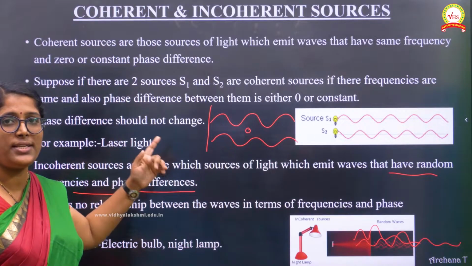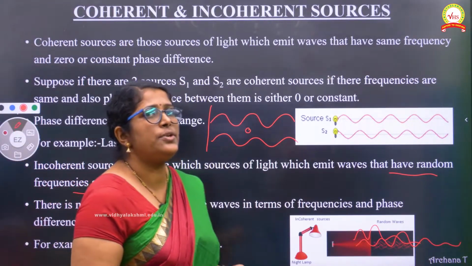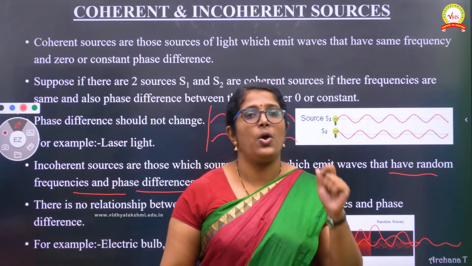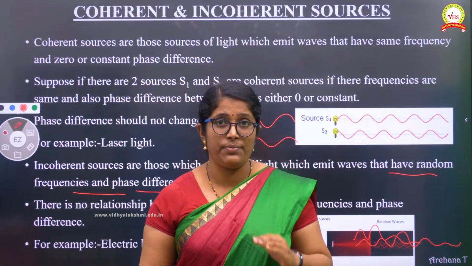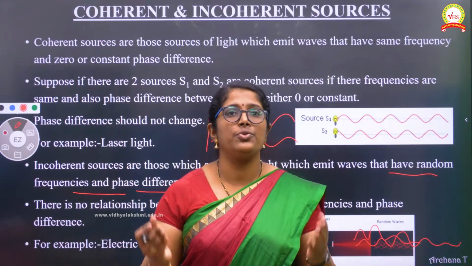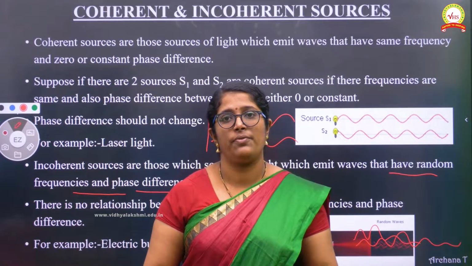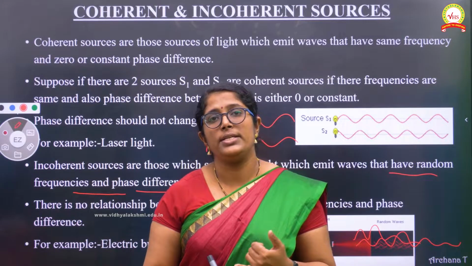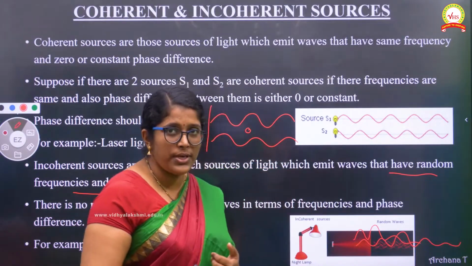What is the best example of a coherent source? You know, laser light. It is considered to be highly coherent. It always has the same frequency and the same phase difference. So these are the two types of sources we are going to discuss: one is the coherent source, the other is the incoherent source.